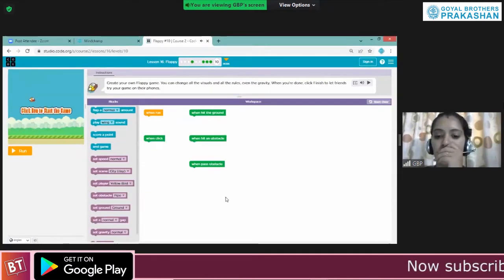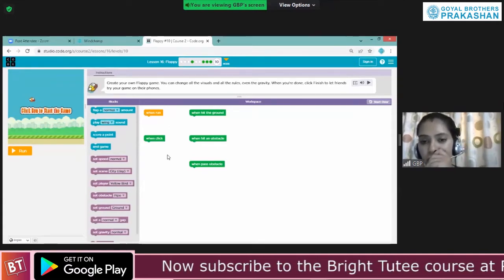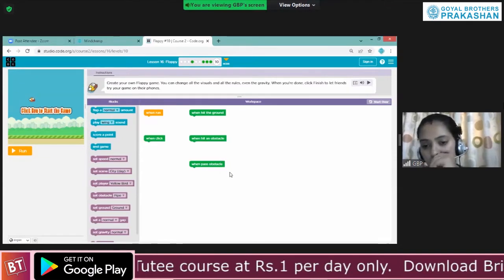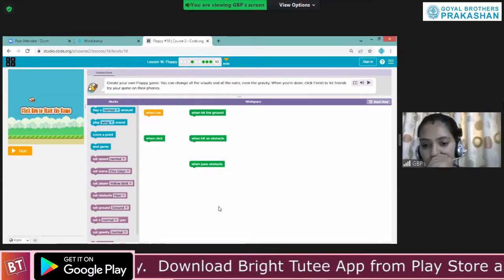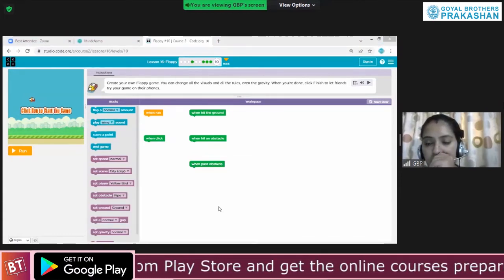Now in this one you can create your own Flappy Bird, however you want, whatever you want you can add into it. So those who have not done it, I am giving you 5-10 minutes to do it. And if there is any doubt, then I'm going to share it.